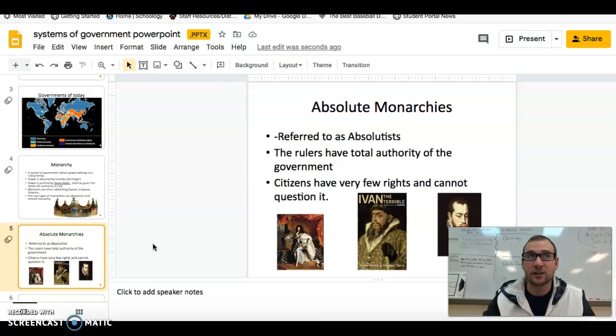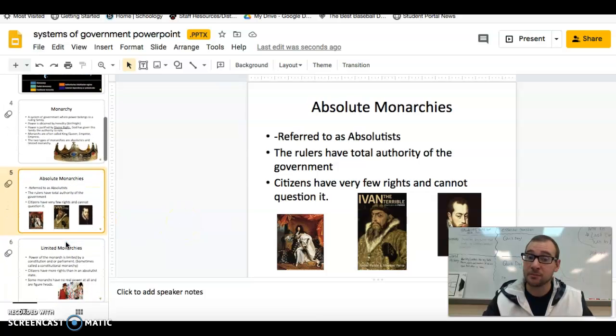So this would be a legit example of kings and queens. But there are some more modern examples, that are not so modern anymore, I guess. My favorite, probably being Ivan the Terrible, would probably be my best example. But basically, the ruling family controls everything and no one else has much.